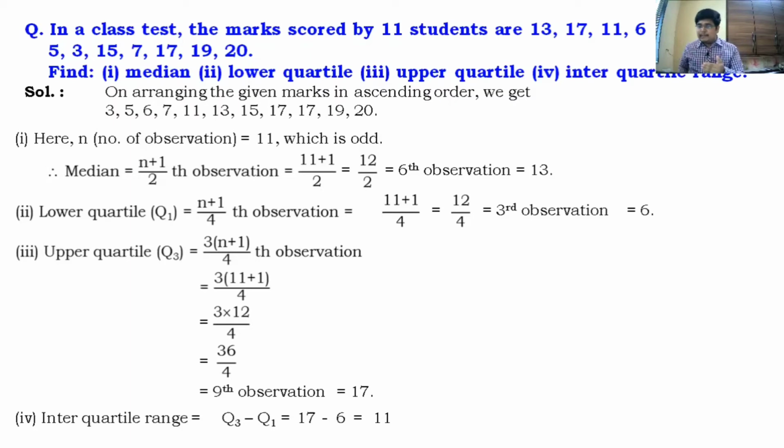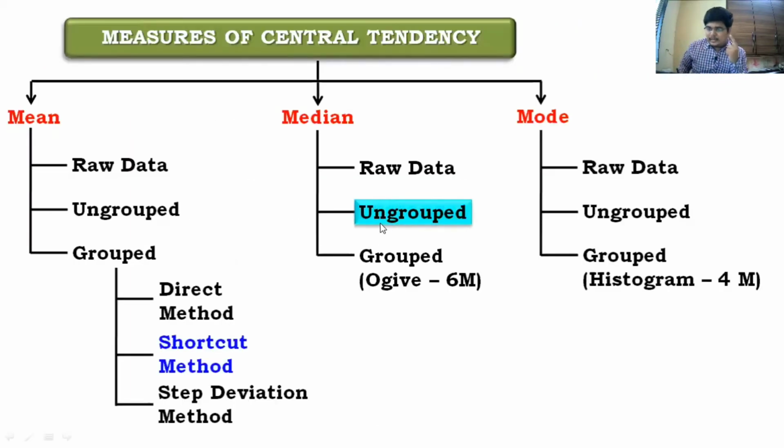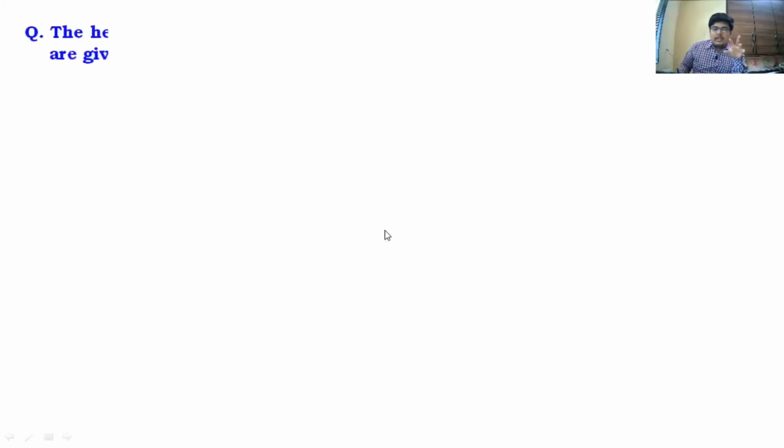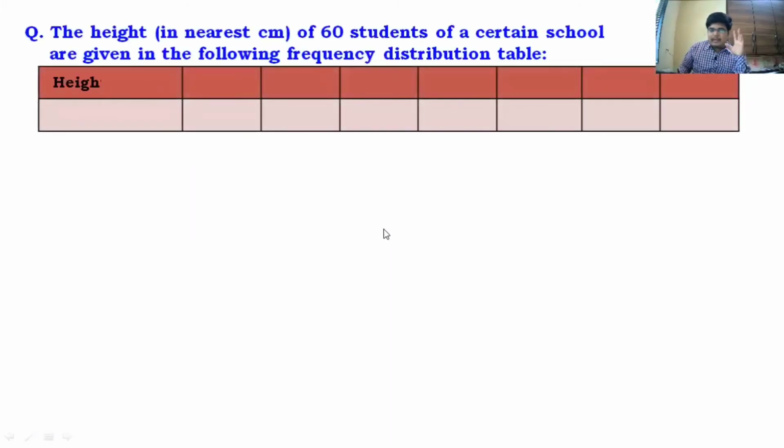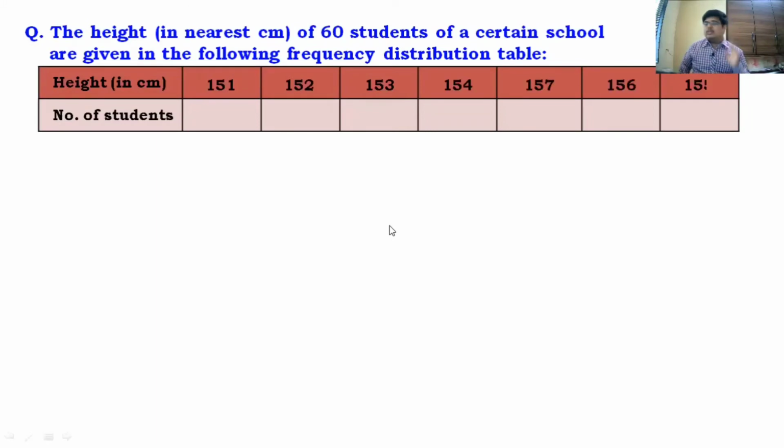We'll now take a sum based on ungrouped data, right? We have finished raw data. So let us take the question based on ungrouped data. We'll take a question straight away. So here in the question, we'll have a table. So here we have a table, the height and the number of students. So just note down these values. Now here, guys, we'll make a table first. Now remember one thing, guys, keep this in your mind.